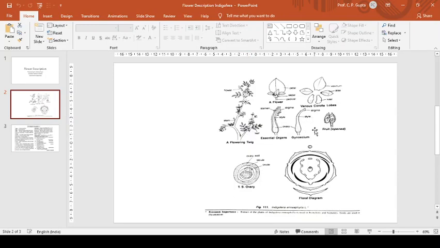Flower is bracteate, pedicellate, complete, hermaphrodite, zygomorphic.